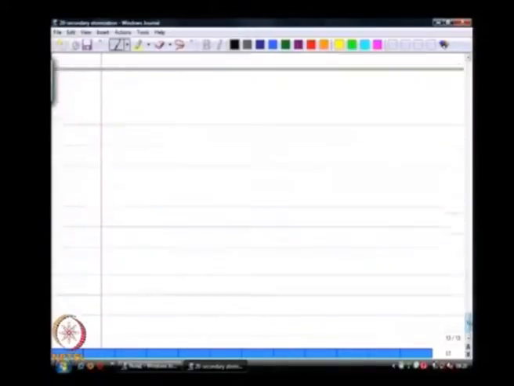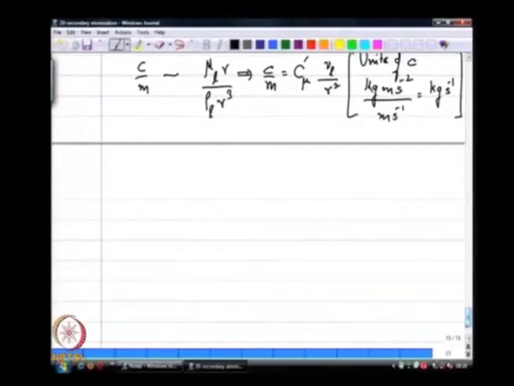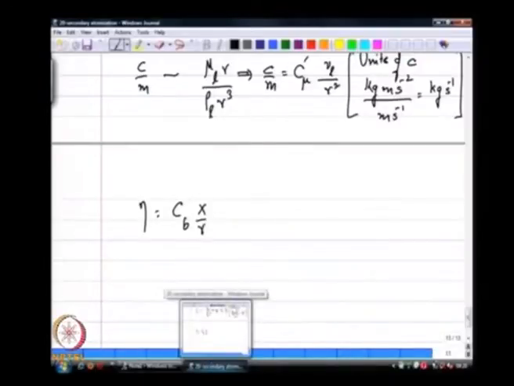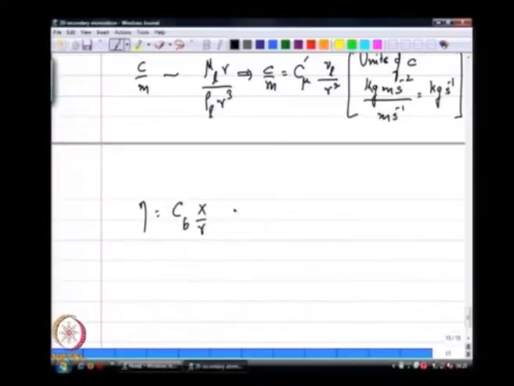The way we look at the second part, we will now define an eta, which is some C b times x over r. I am going to let this eta be my independent dimensionless variable.